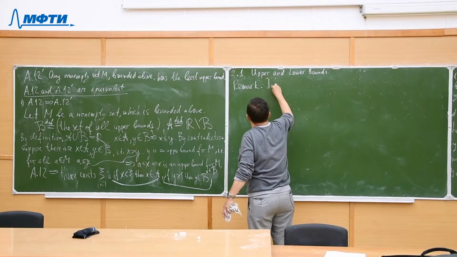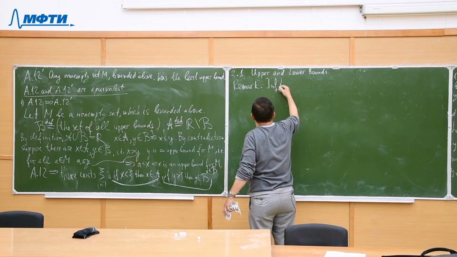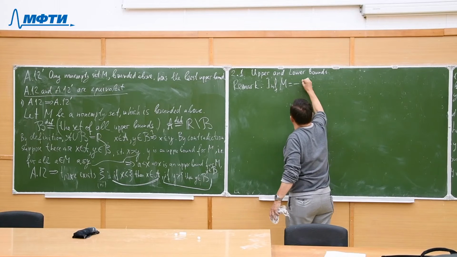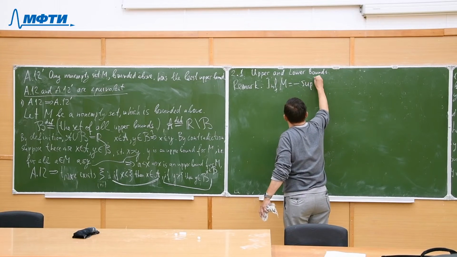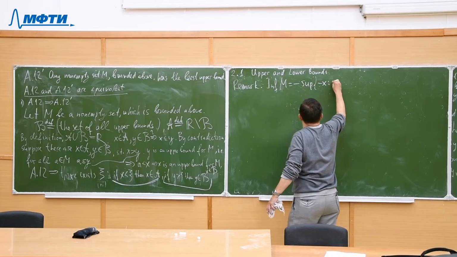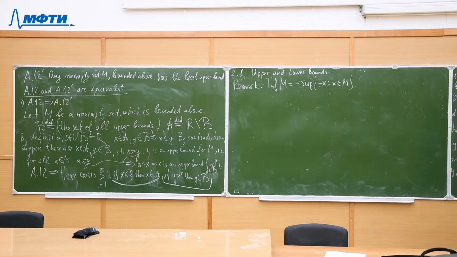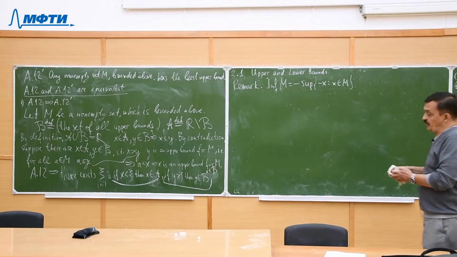So infimum of a set M is equal to minus supremum of the set minus x, where x is in M. So it means that it is easy to reformulate every assertion about the greatest lower bound if we have some assertion about the least upper bound.